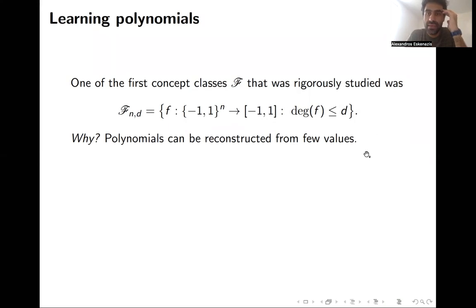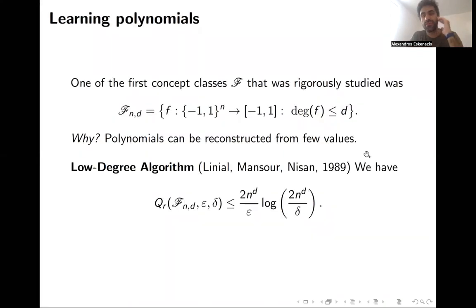And this class was first studied in 1989 in one of the pioneering works in computational learning theory, which is the low-degree algorithm of Linial, Mansour, and Nisan. What they proved is that a polynomial in this class can be learned up to error epsilon with probability 1 minus delta in roughly n^d log n samples.